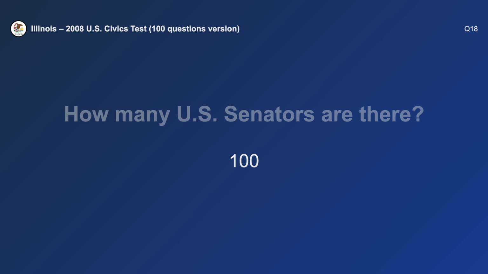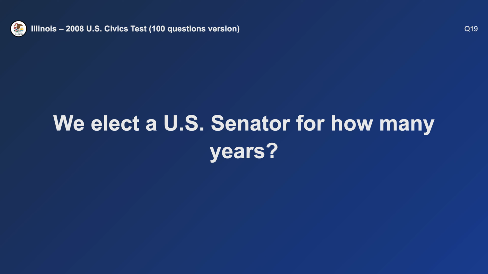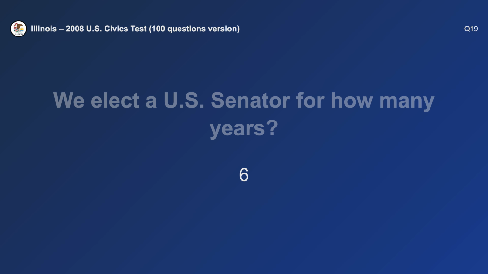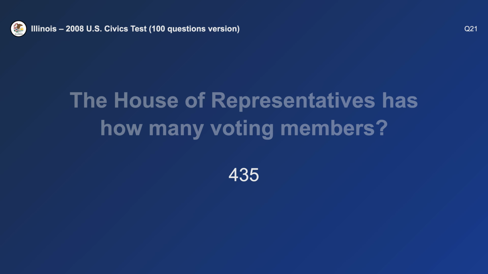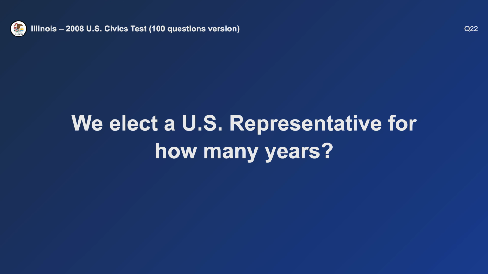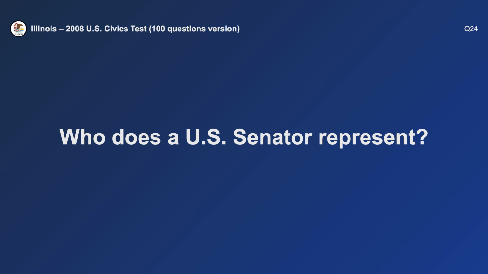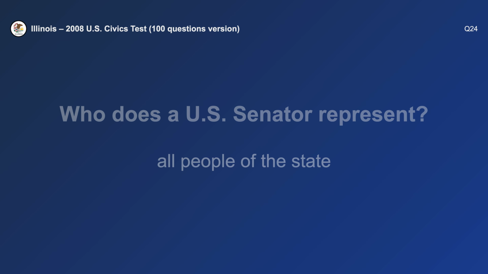100. We elect a U.S. senator for how many years? 6. The House of Representatives has how many voting members? 435. We elect a U.S. representative for how many years? 2. Who does a U.S. senator represent? All people of the state.